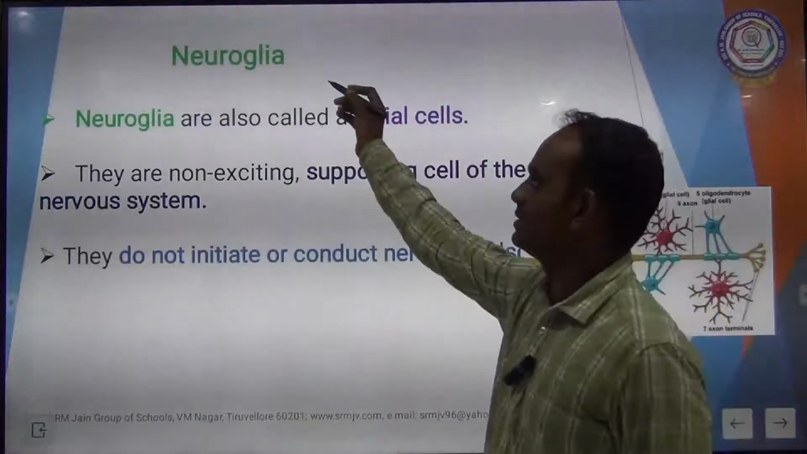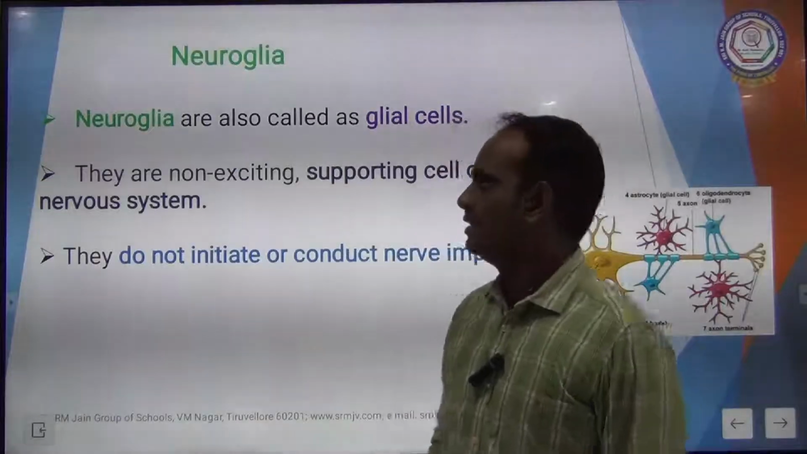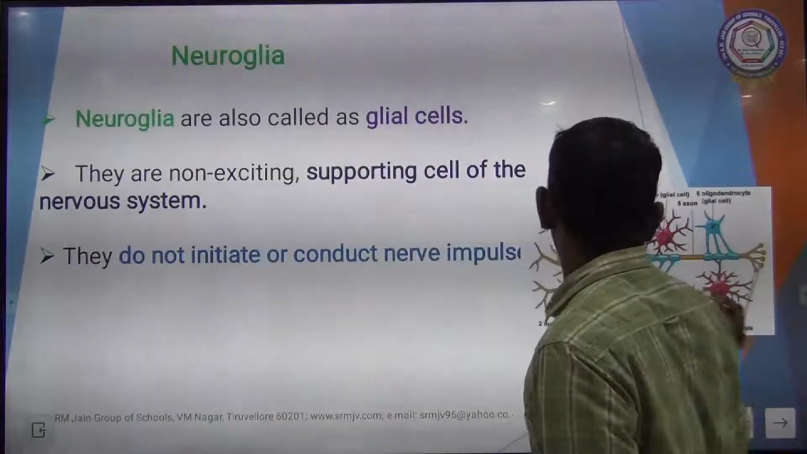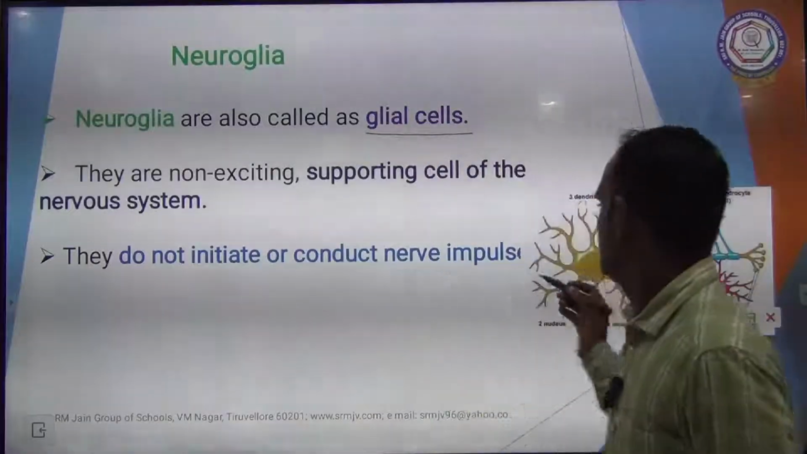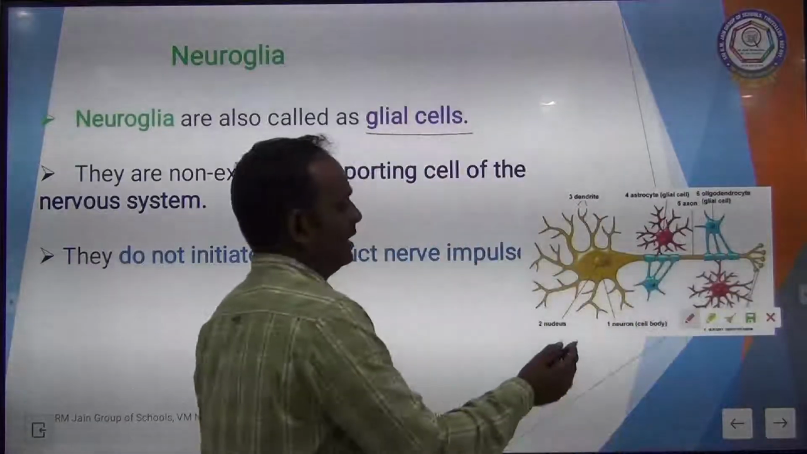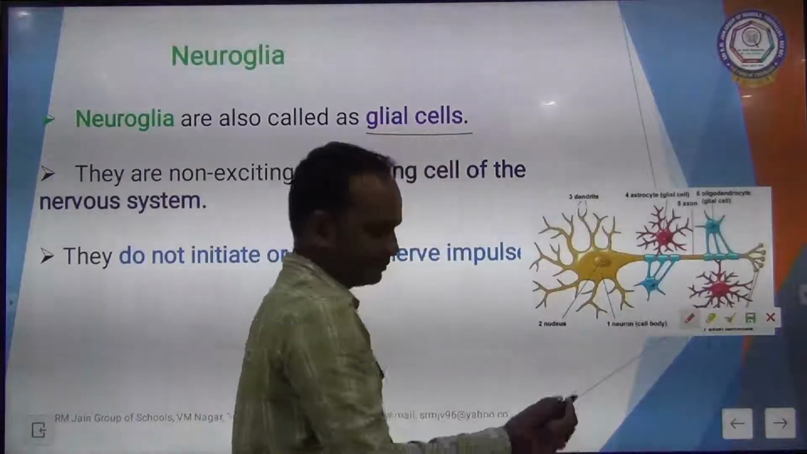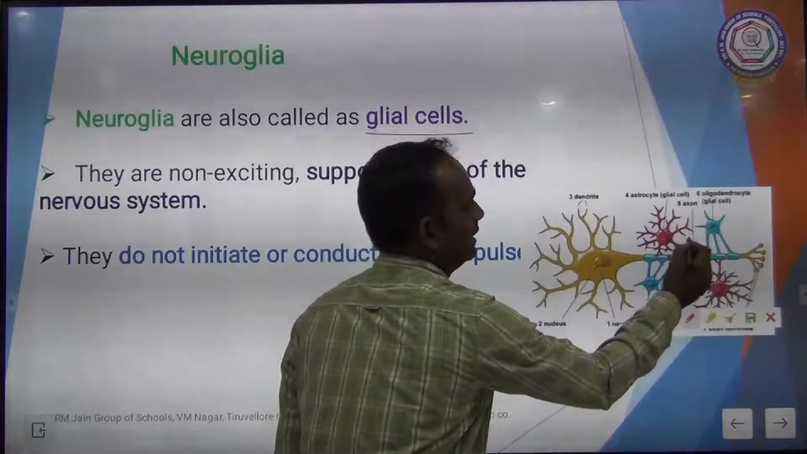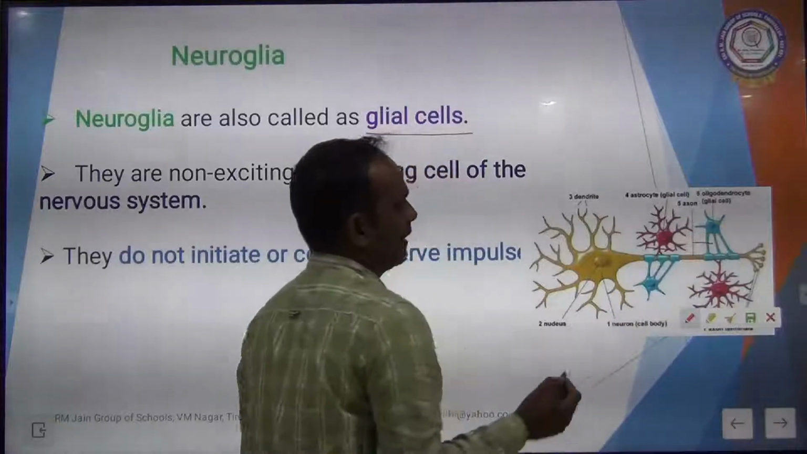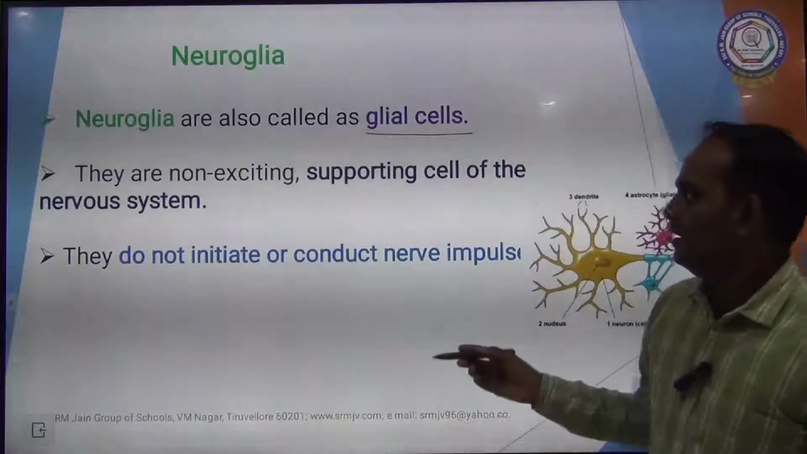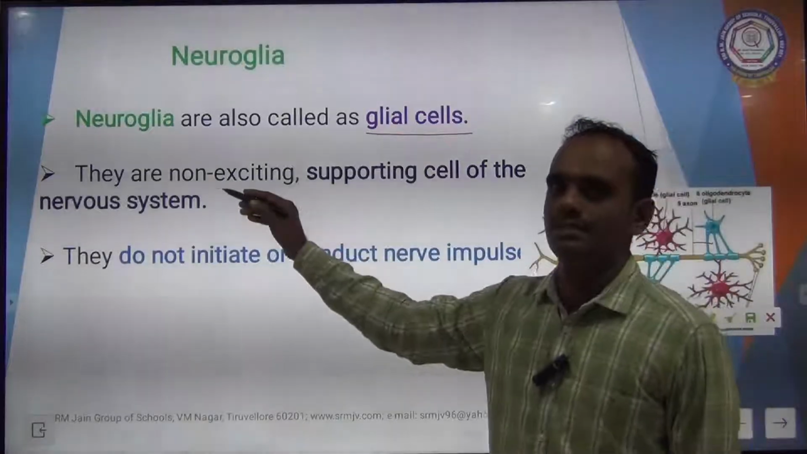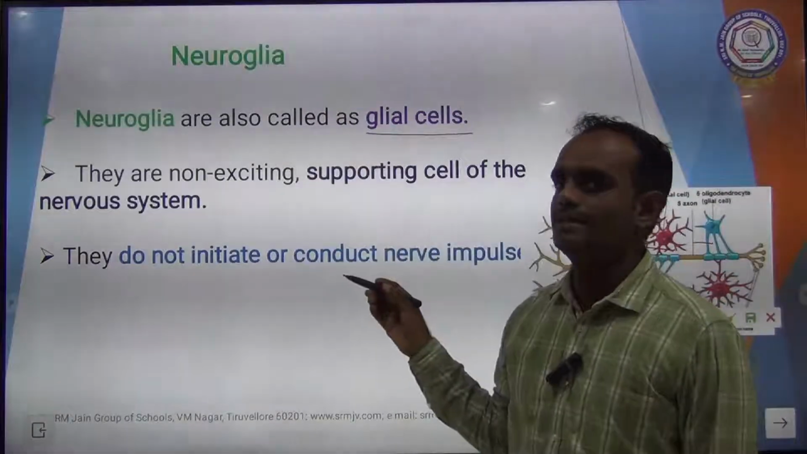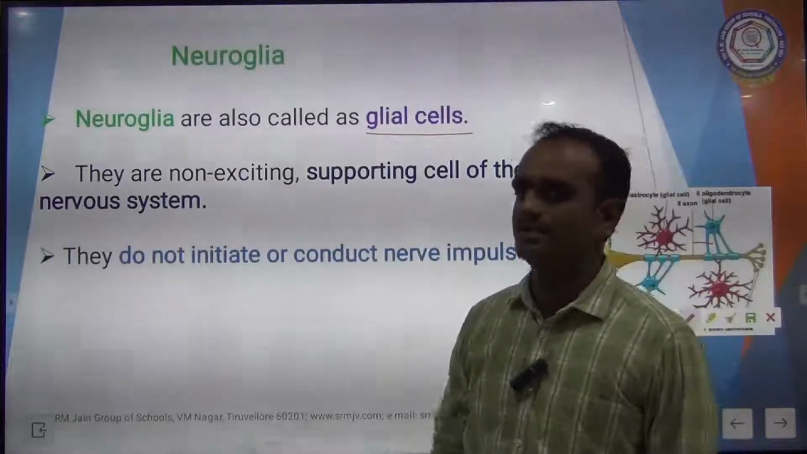The next one is neuroglia. Neuroglia is also called glial cells. See the structure here. This is called the nerve cell and this is called glial cells, also called neuroglia. They are non-exciting supporting cells of the nervous system. So this neuroglia is the supporting cell of the nervous system.